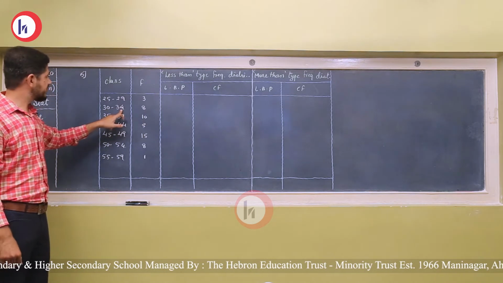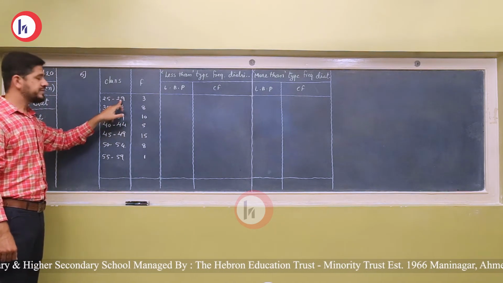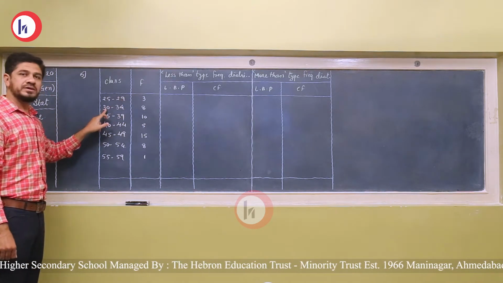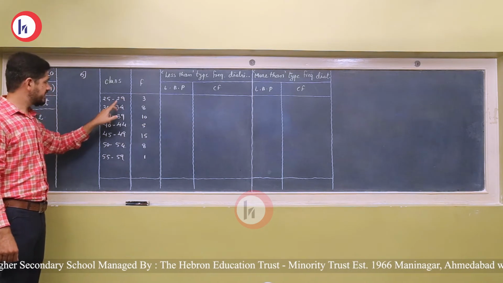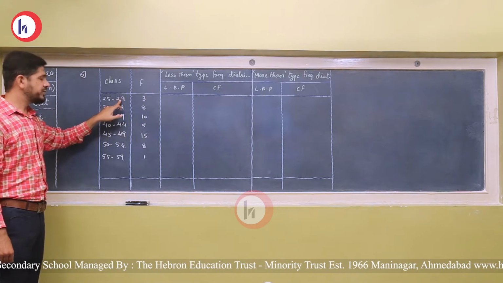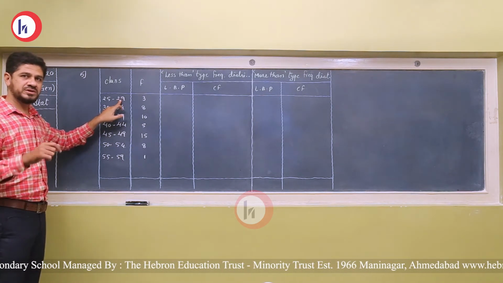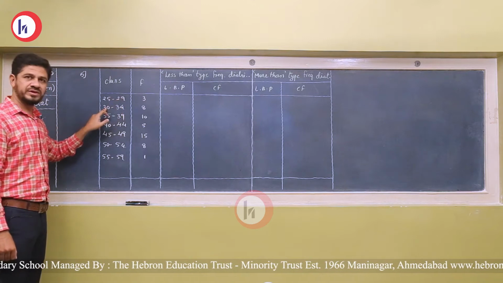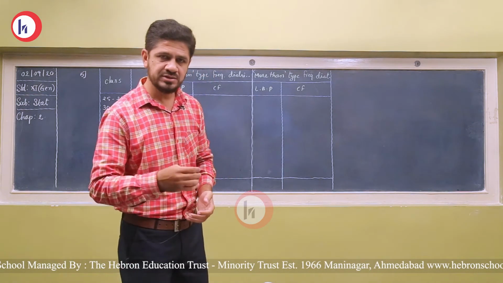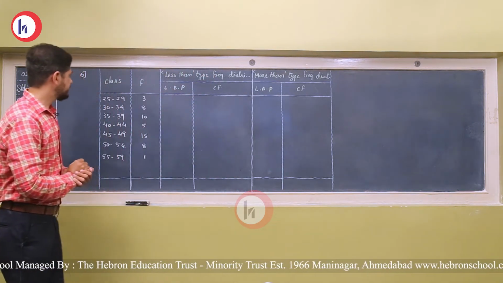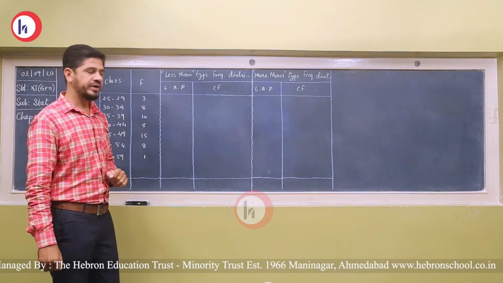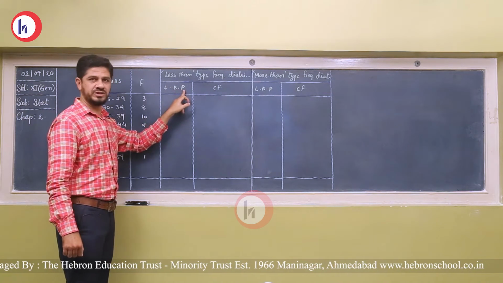One more thing, friends, you can see that the upper limit of the first class is 29 and the lower limit of the second class is 30. You can see both values are not the same. If the upper limit of a class and the lower limit of the succeeding class are not the same, we can say it is an exclusive type of frequency distribution. We had discussed this in one of the videos. Now to convert into less than type and more than type, we need to find the lower boundary points.